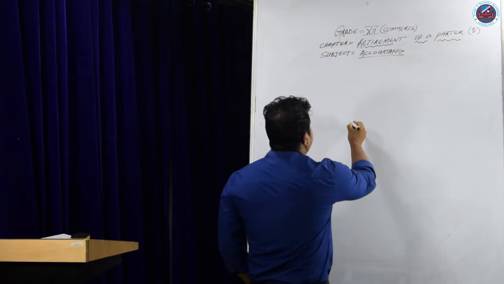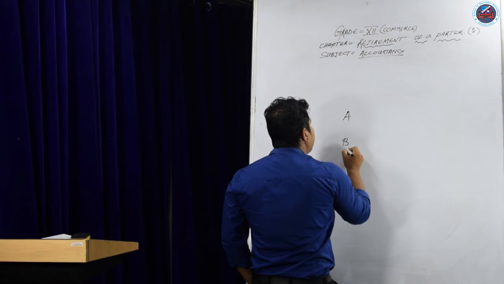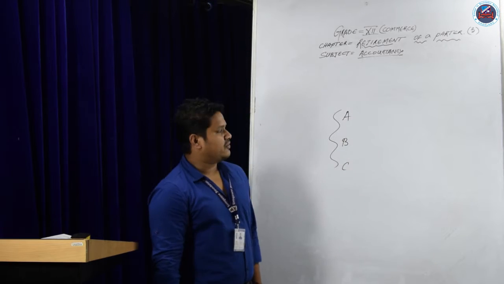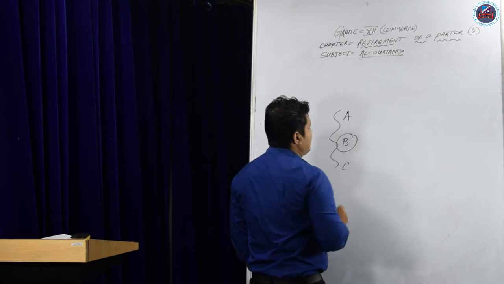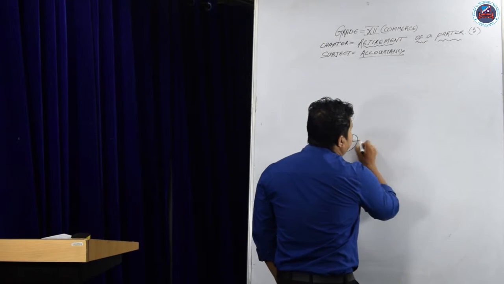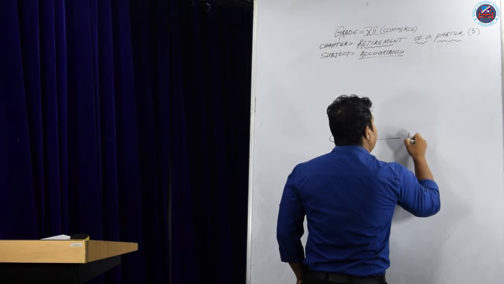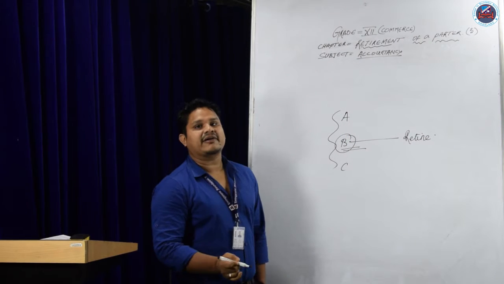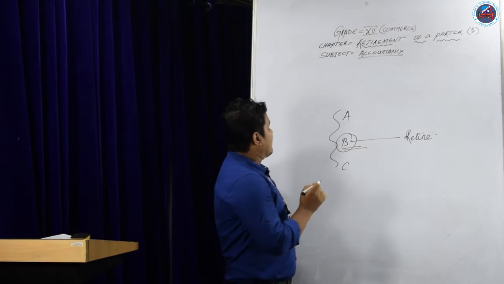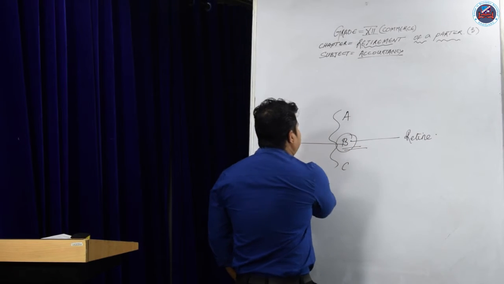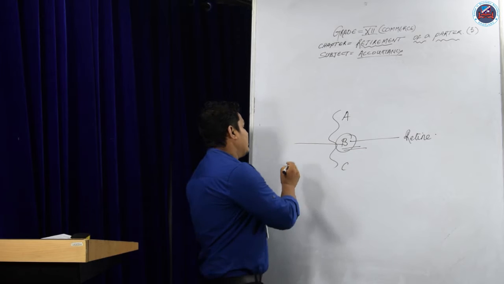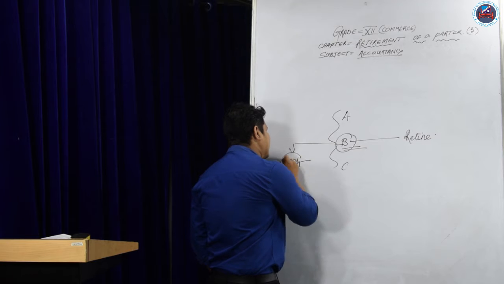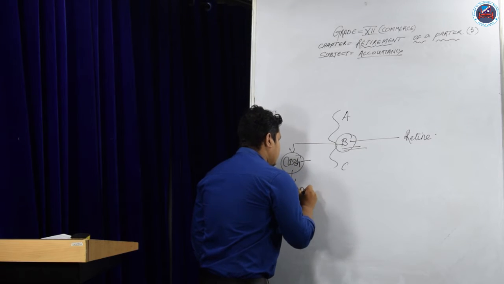For example, suppose A, B and C are partners. They are collectively called the firm. B is a partner who is willing to retire from the business. So when B retires, that is called retirement of B. In that case, what will B take from the business? B will take cash from the business, or B will get this cash as a loan to the firm.